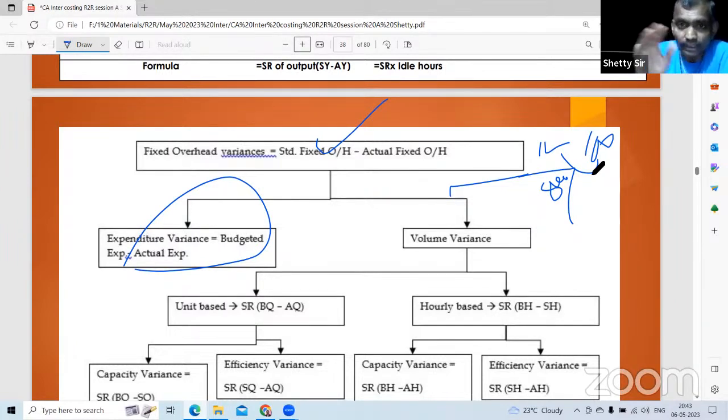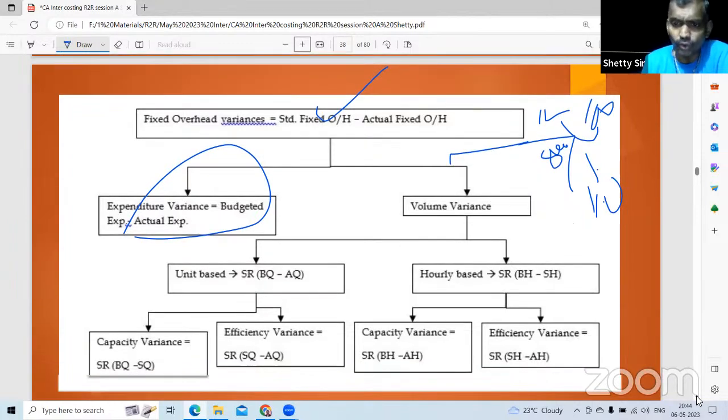Standard is always for actual. 80,000 into standard rate per unit of 100, 80 lakh is the standard cost. But actual cost, you may end up with 110 lakh. So budgeted, standard, actual variance.